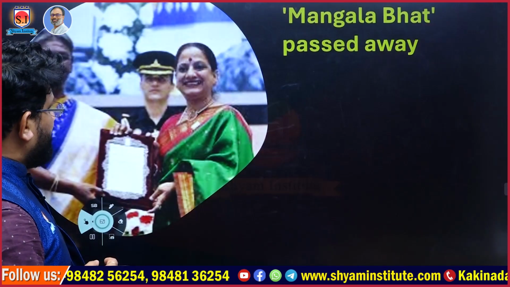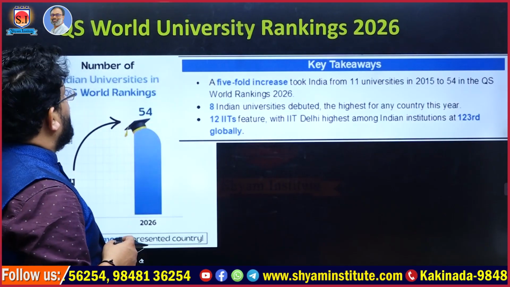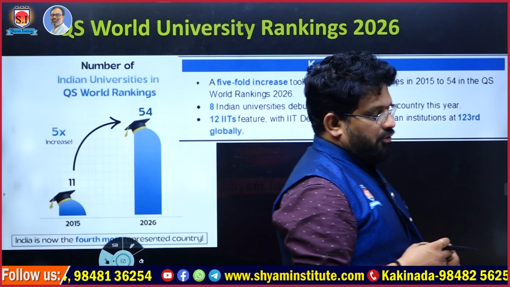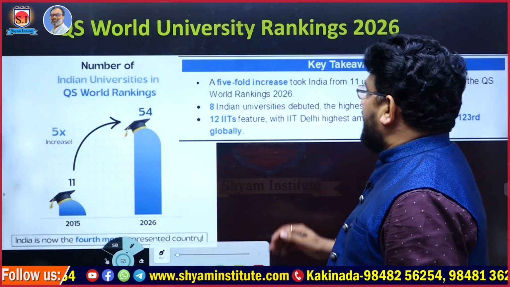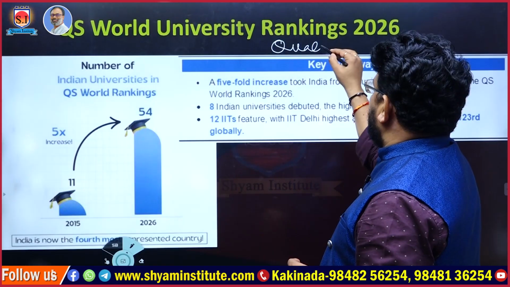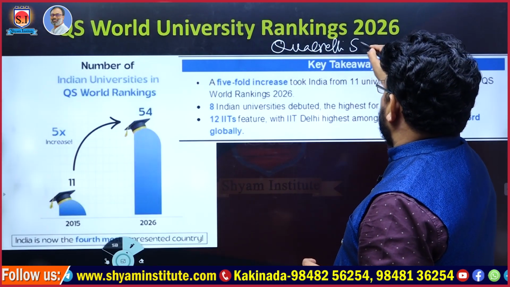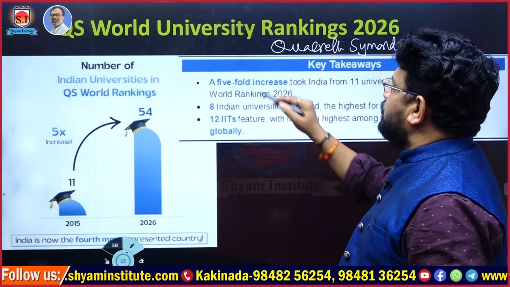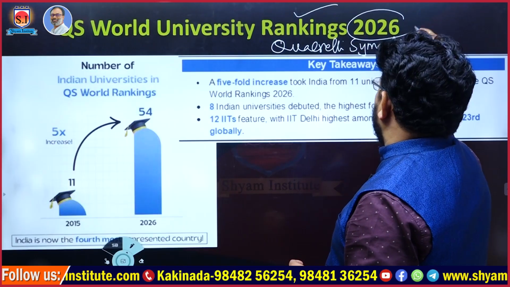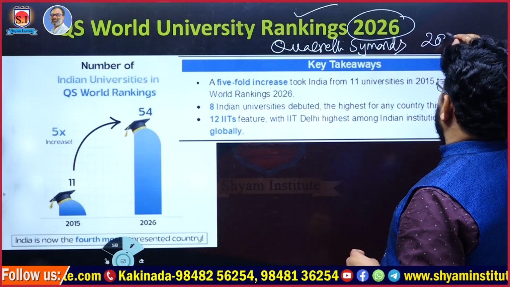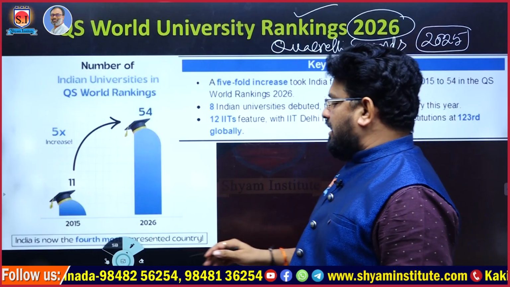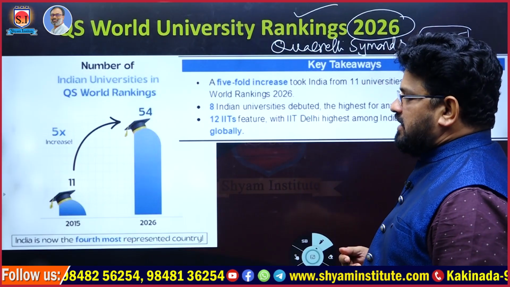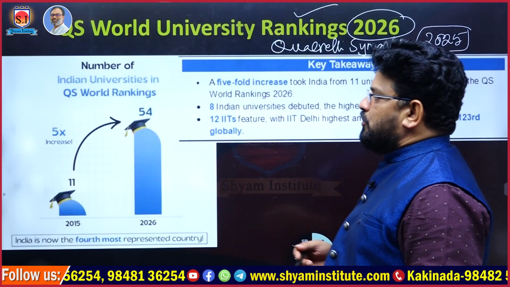And moving to the next one, yes, QS World University Rankings. QS stands for Quacquarelli Symonds University Rankings for the year 2026. Means these are the details of 2025 now. The special thing, if you observe in these rankings, is the number of Indian universities in QS World Rankings.